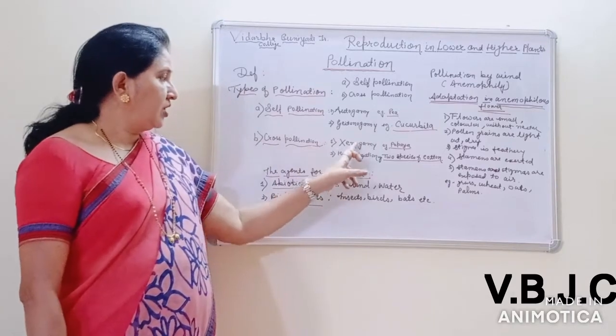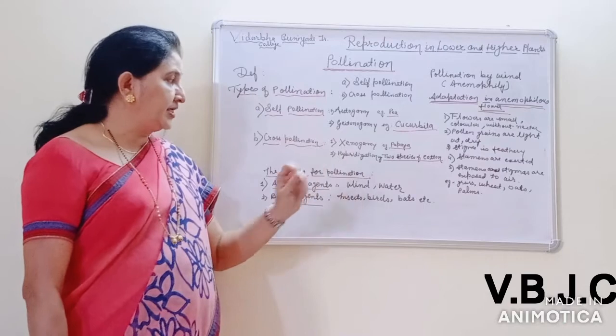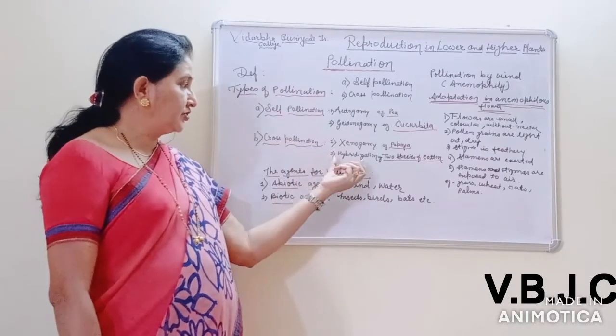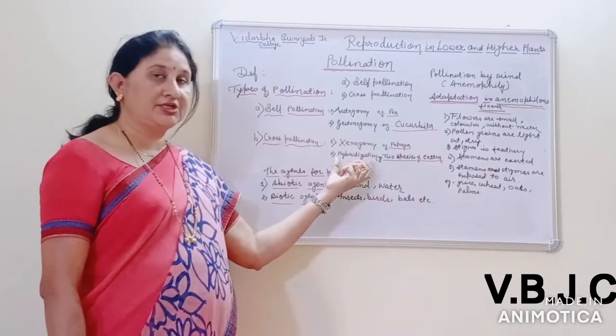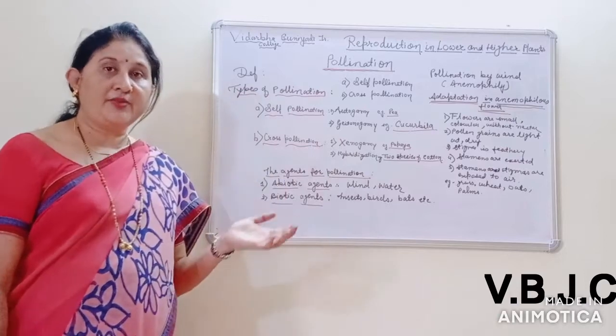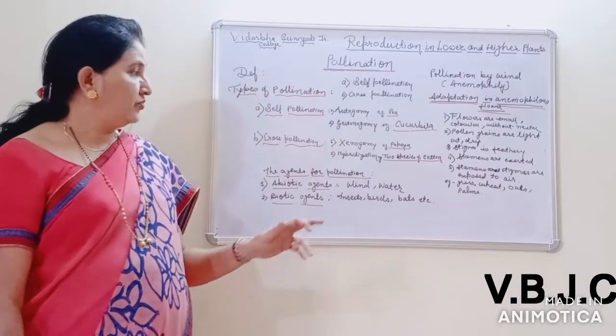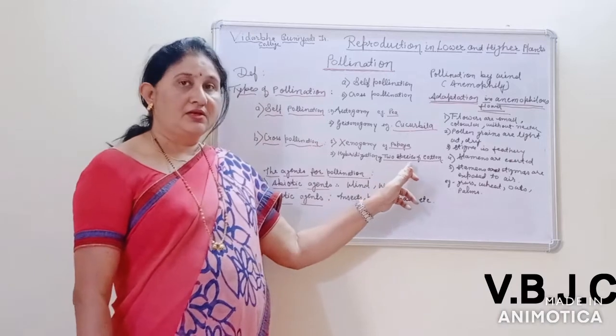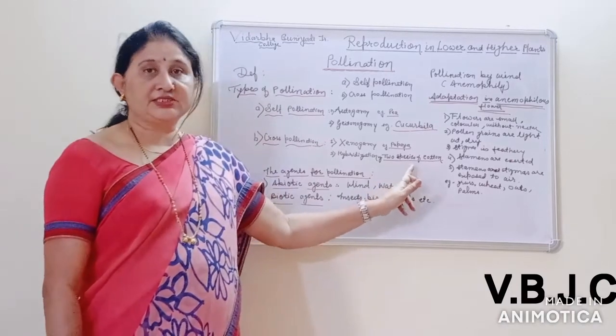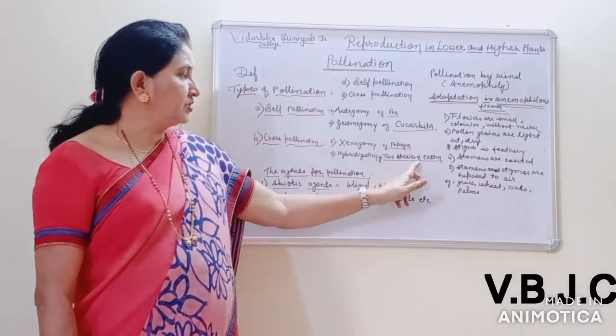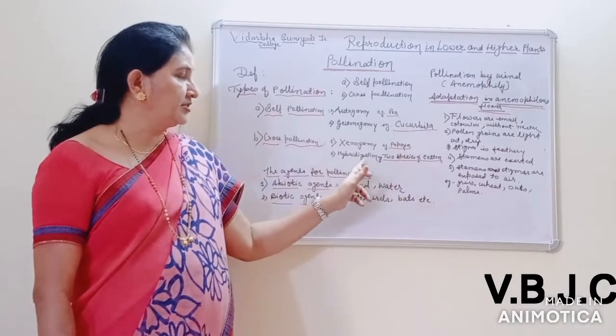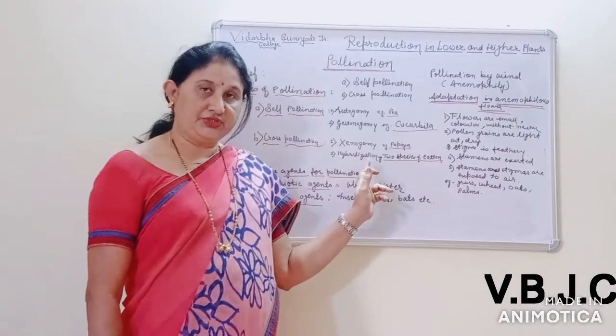After xenogamy, there is hybridization. This is an artificial cross-pollination, the transfer of pollen grains from the anther to the stigma of a flower of a different species. In the two species of cotton, mostly hybridization occurs.